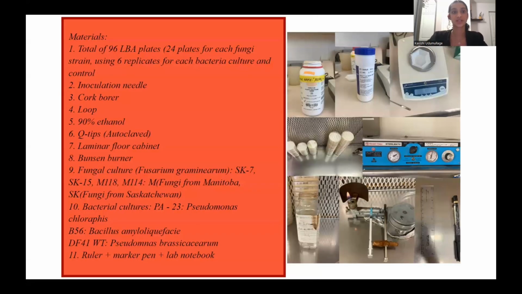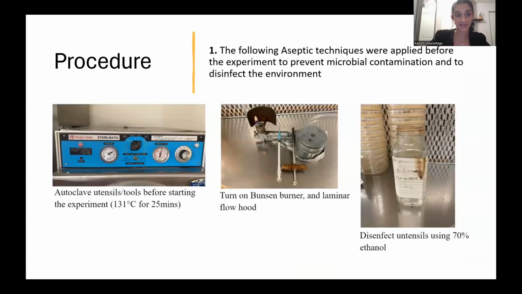Now, these are the materials which I used. I used a total of 96 LBA plates, an inoculation needle, a cork borer, a loop, 90% ethanol, Q-tips, a laminar flow cabinet, a Bunsen burner, 4 different fungal cultures, 2 from Saskatchewan and 2 from Manitoba, the bacterial cultures, a lab notebook, a marker pen, and a ruler.